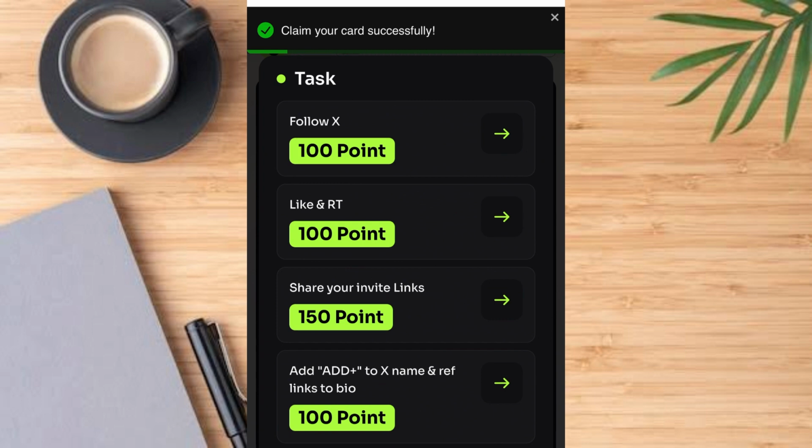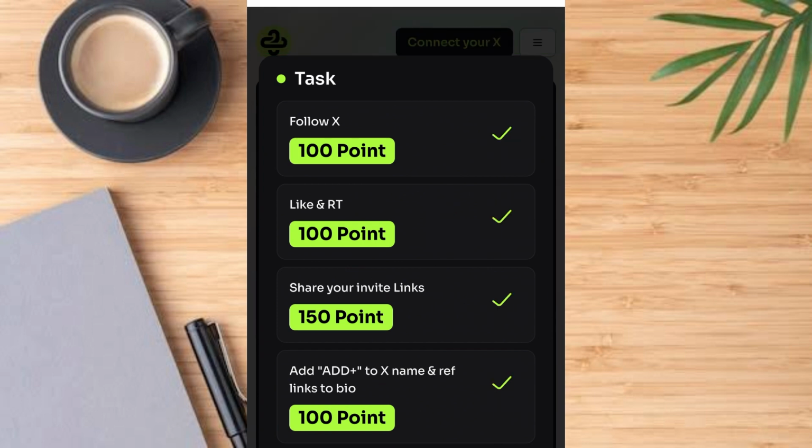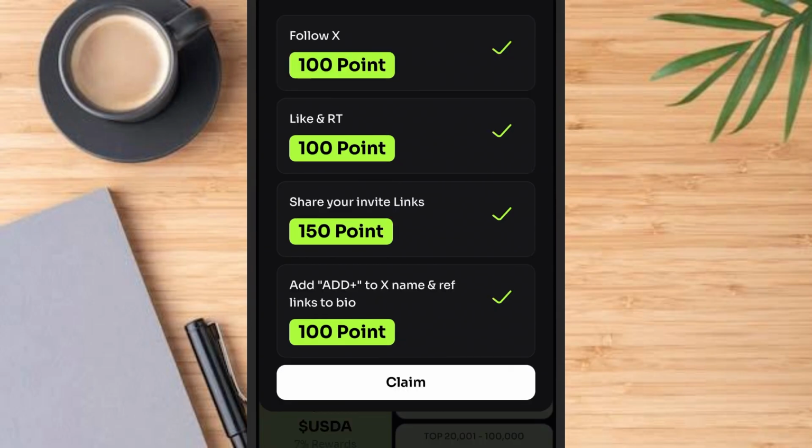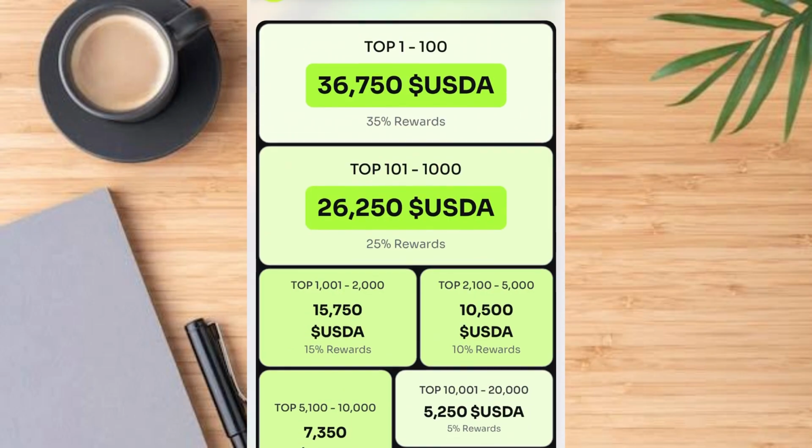Now you have to quickly complete all these tasks, follow them on X. Now that you have completed all the tasks, you follow them on X, you like and retweet, then you share your referral link, then you add this X to your name, then tap on claim button. So you've been able to claim this successfully.